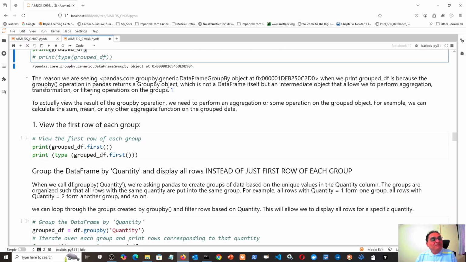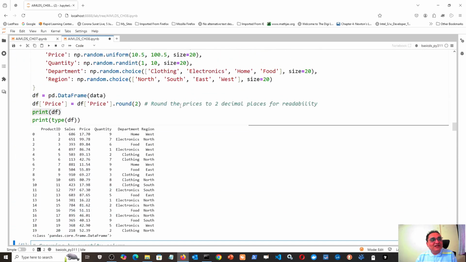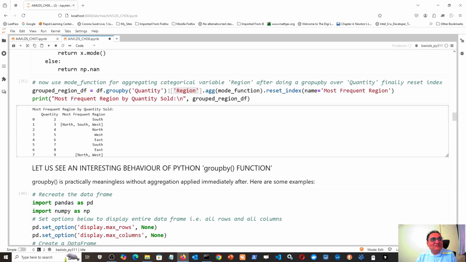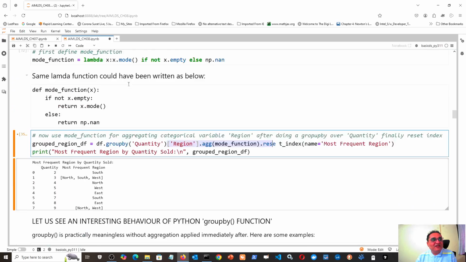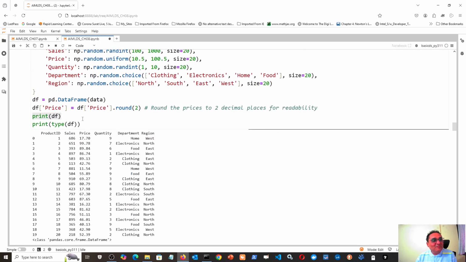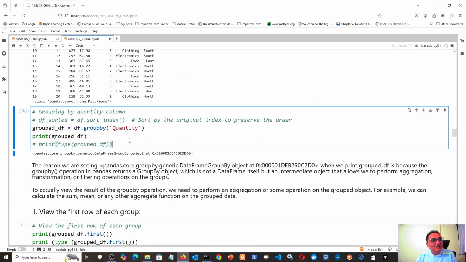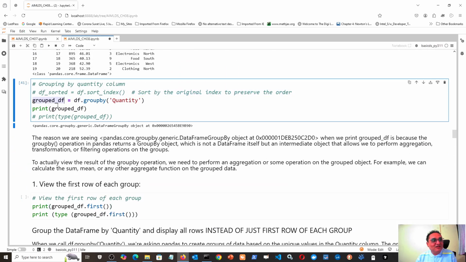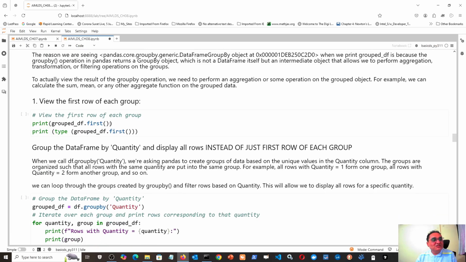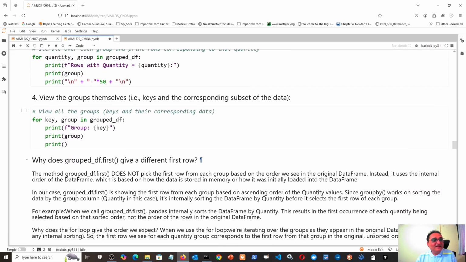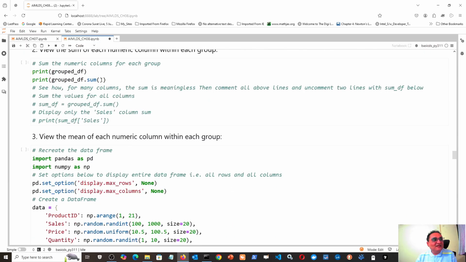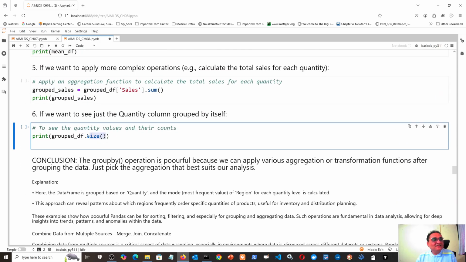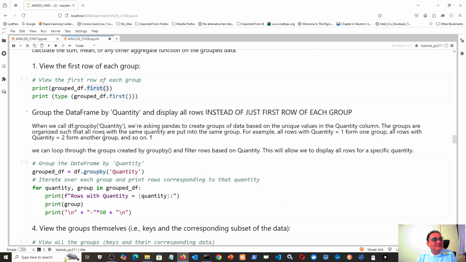Now then what to do about this? If you are capable of writing your own aggregation functions, then write your own aggregation functions like these, where of course the mode function you had to define earlier by using a lambda function. But if you are not capable of writing your own function, then pandas provides several built-in options. After you obtain your grouped df, which is not even a data frame but some intermediate object, you can use various functions like first, then other functions like sum, other functions like size, etc. So what do those functions give?